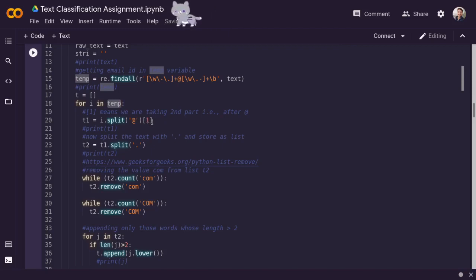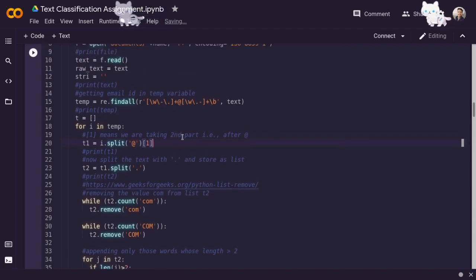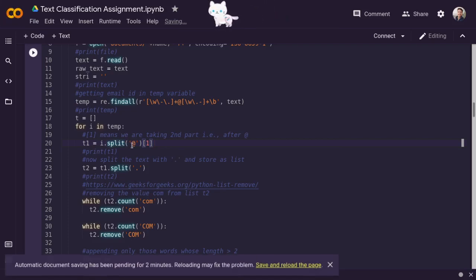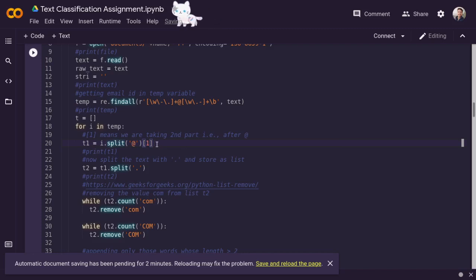the second part, index 0 and 1, where we will separate our email id. You know the email id has the format name at the rate domain name. So we are taking only the domain name for our email id. We don't need the first part, that is the name part of our email id, so we are storing the second part in t1.